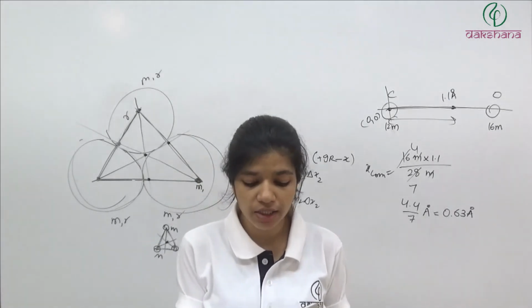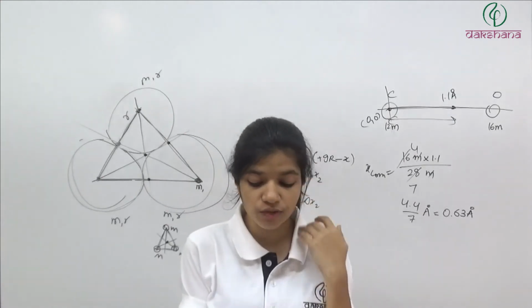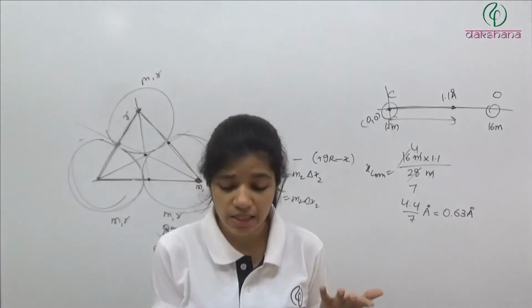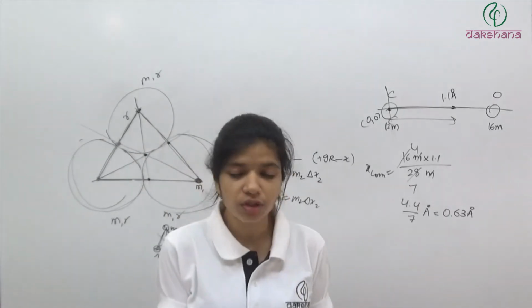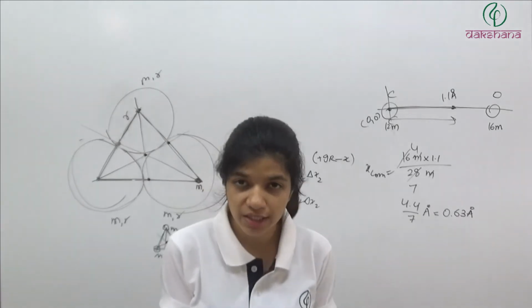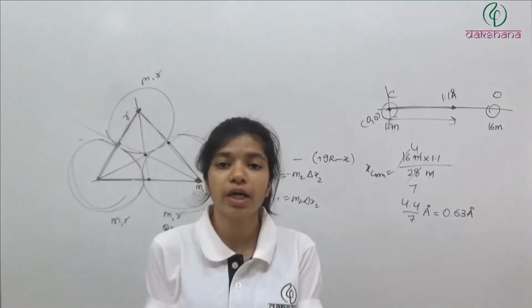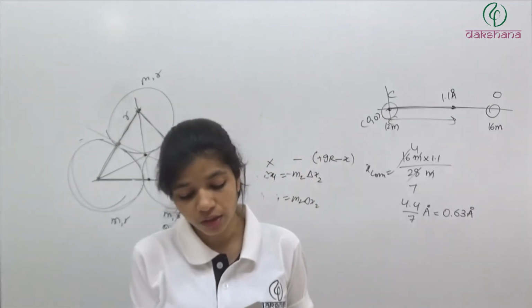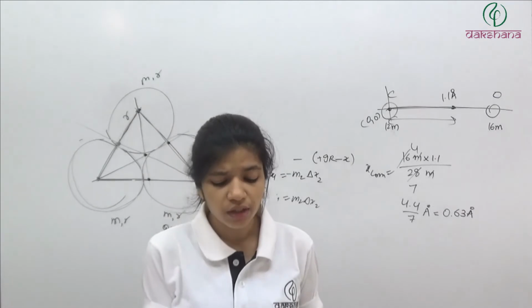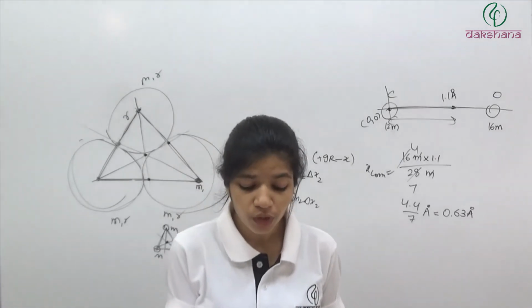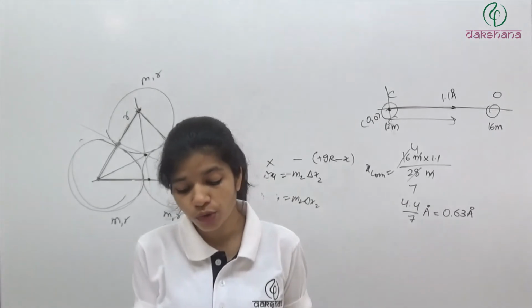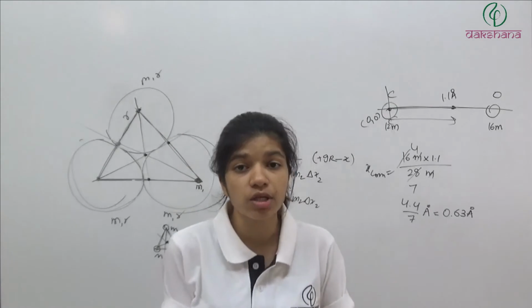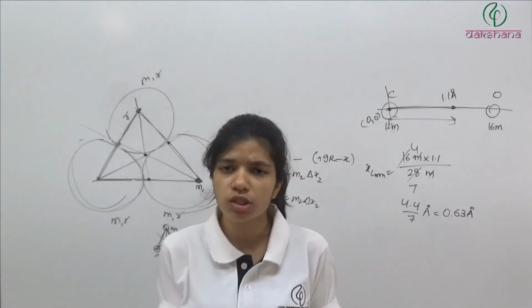Third, the center of mass lies on the line joining them at a point whose distance from each particle is proportional to the square of mass of that particle. No sense, कोई सेंस ही नहीं है, ठीक है। यहाँ पे बिल्कुल सेंस ये बन रहा है कि उसके जो मास के स्क्वायर पे डिपेंड करेगा द डिस्टेंस। दिस इज रॉन्ग। Fourth, the center of mass is going to lie on the line joining them at a point whose distance from each particle is proportional to the mass of that particle. It means more mass मतलब ज्यादा distance, less mass मतलब कम distance. No, this is also wrong.